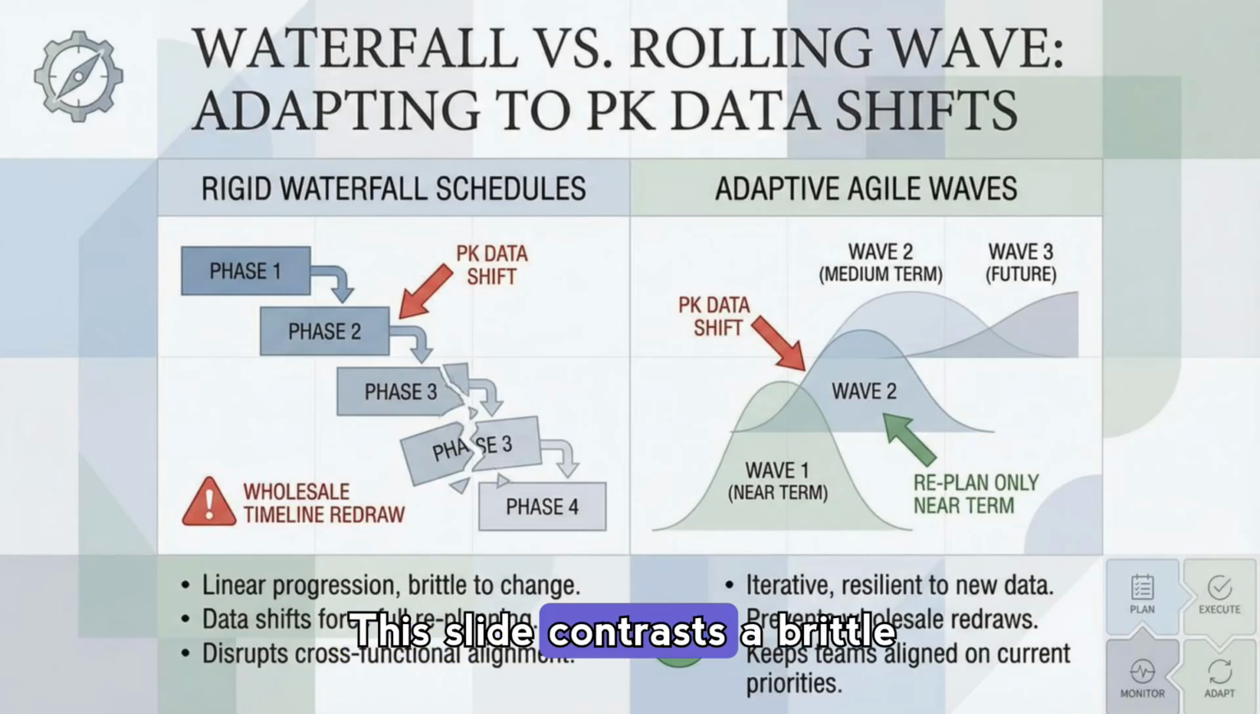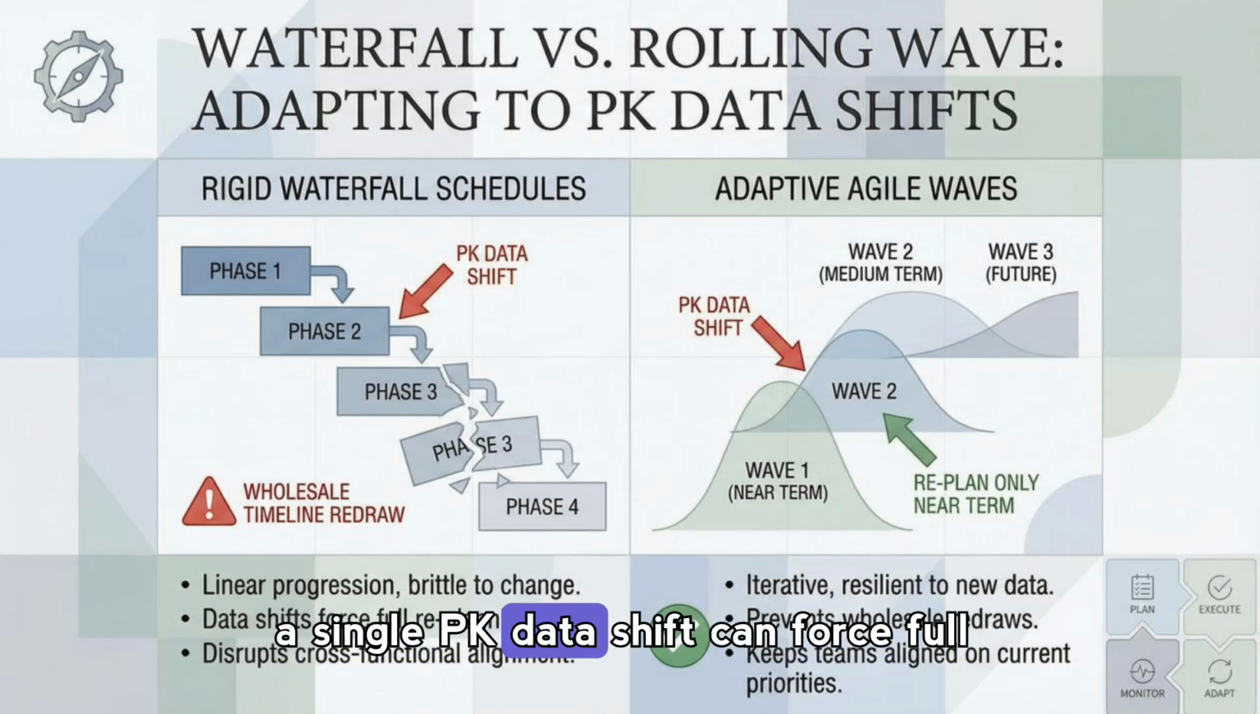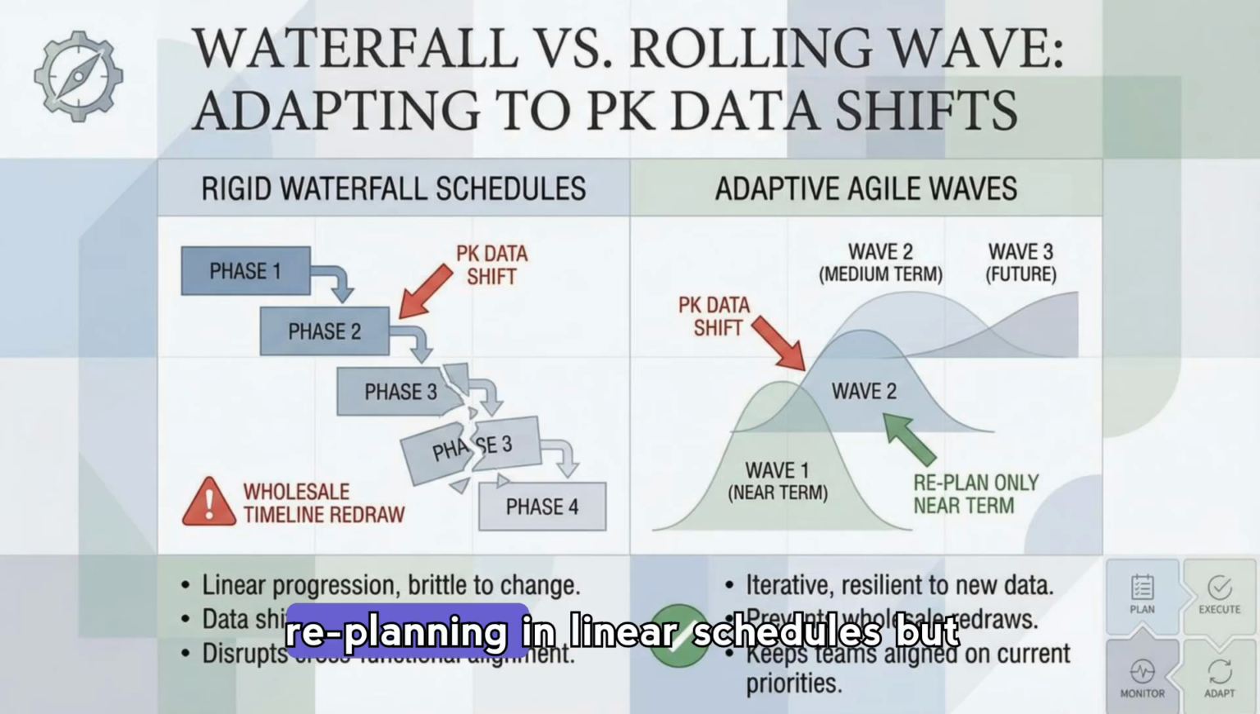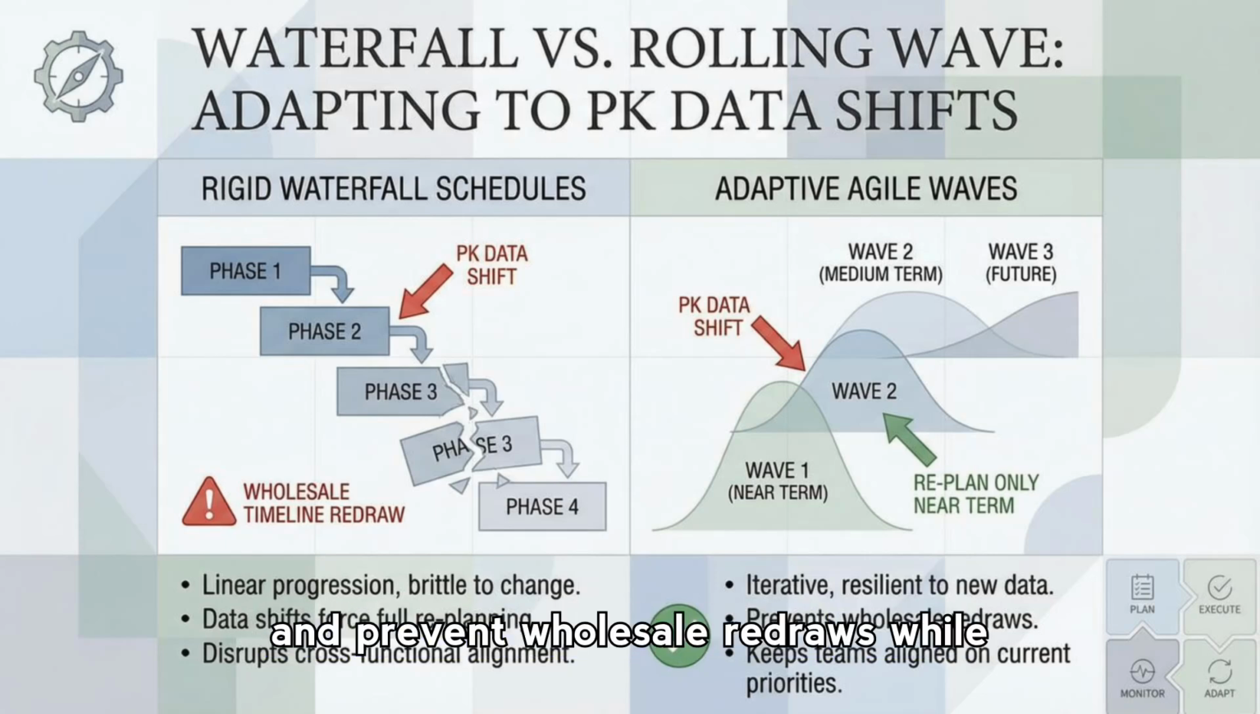This slide contrasts a brittle waterfall plan with an adaptive rolling wave approach, showing how a single PK data shift can force full replanning in linear schedules, but only local adjustments in wave-based plans. The key idea is iteration. Keep near-term tasks firm, replan only the imminent wave, and prevent wholesale redraws while preserving cross-functional alignment as new results